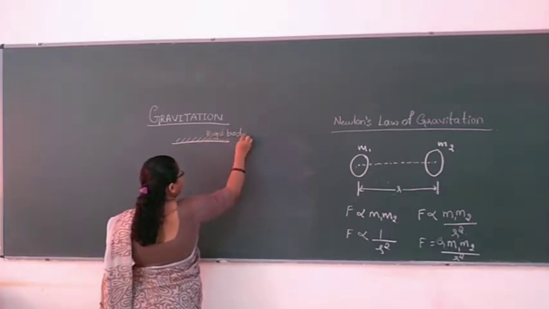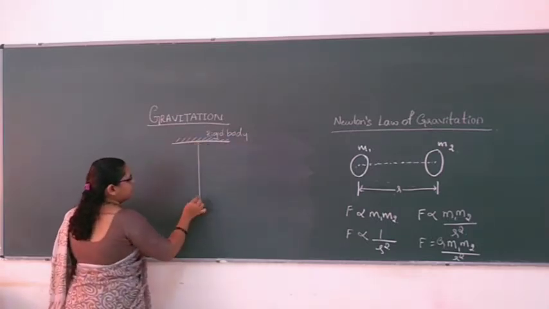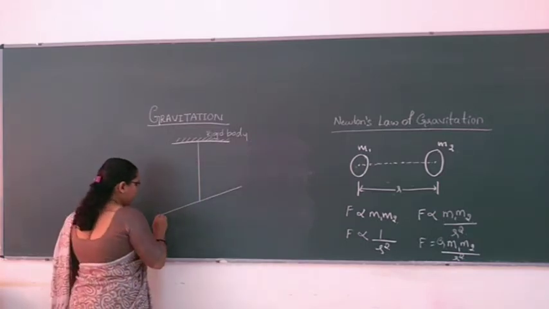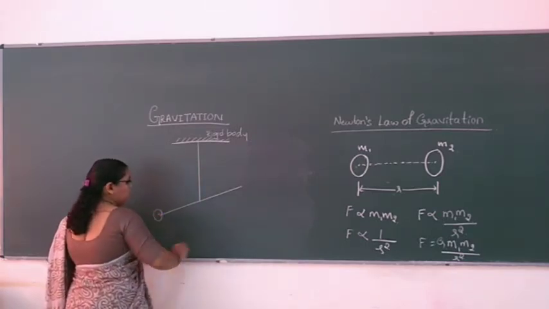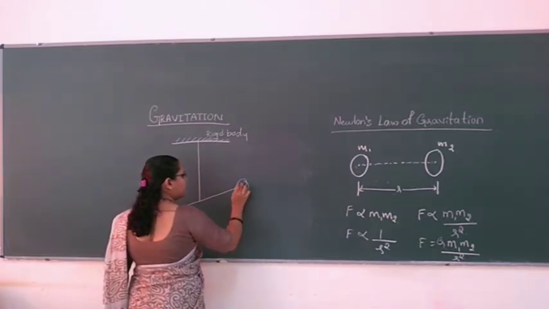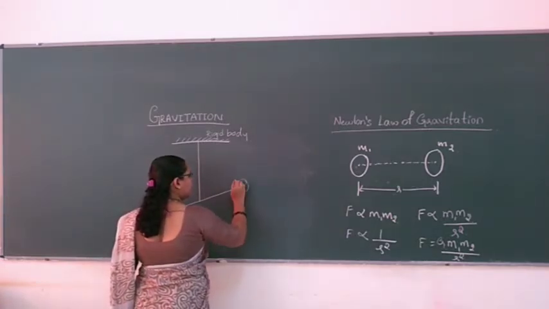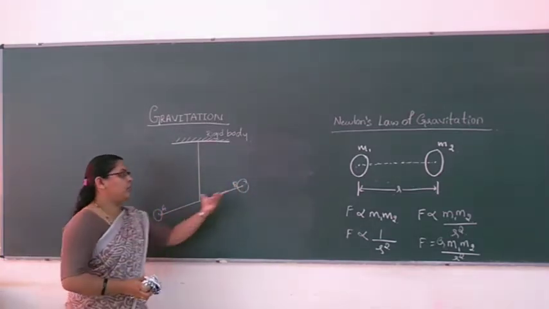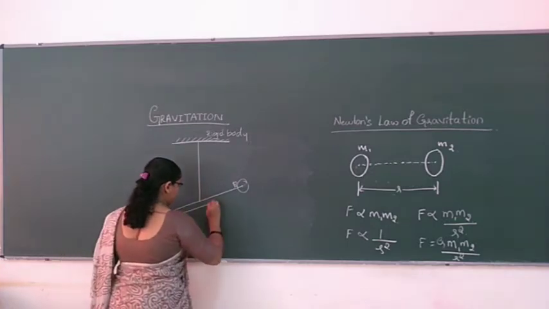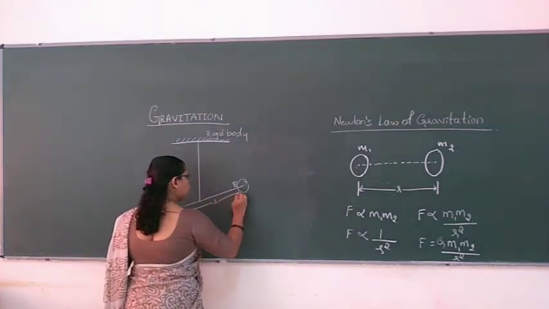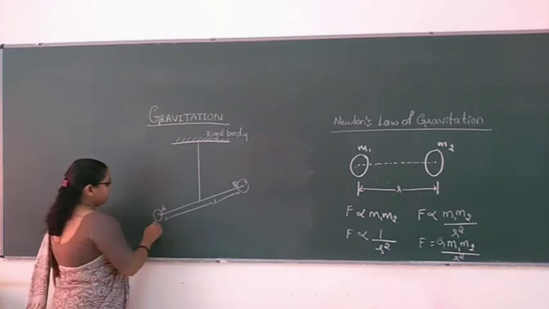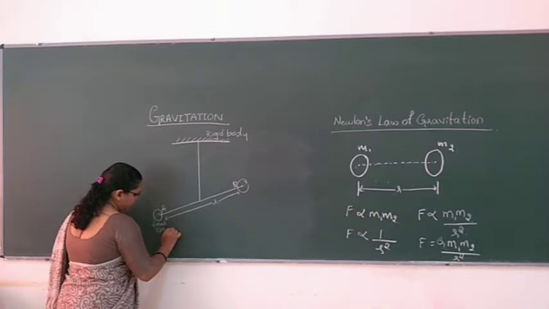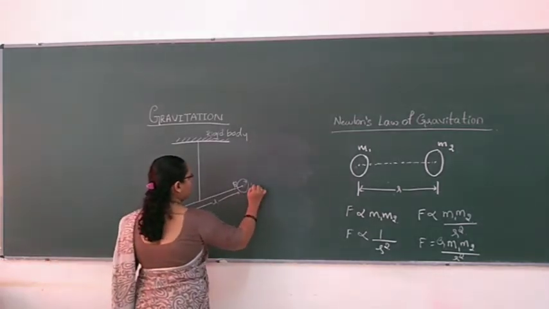We'll take a fine wire here, and over it a bar will be there, with two ends. We need the two ends of the bar, B and A, and that length will be measured in terms of L. And these are the small spheres. We need two kinds of spheres here, small spheres.